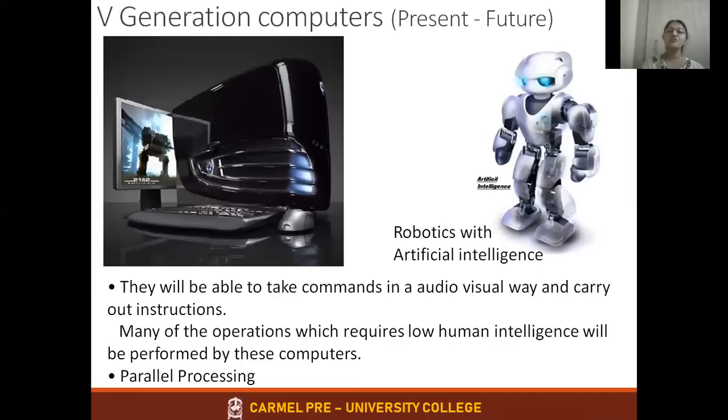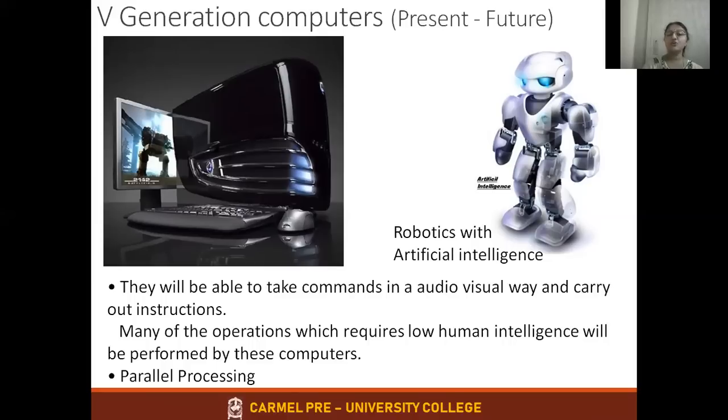Next thing is fifth generation computers, that is present and future computers. What is the main concept? Robotics and artificial intelligence is the main concept used in the fifth generation computer. They will be able to take commands in an audio visual way and carry out the instruction. Either you just instruct orally, it is able to take the instructions and perform the task according to our requirement.